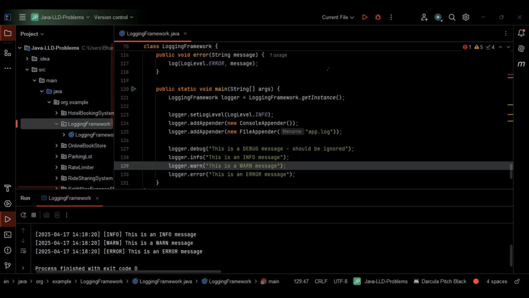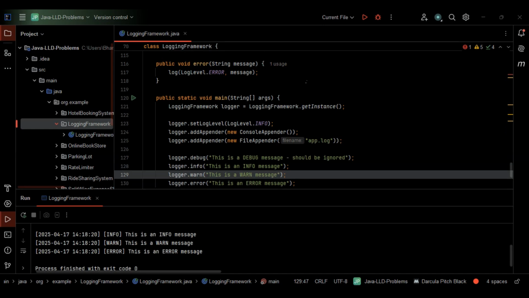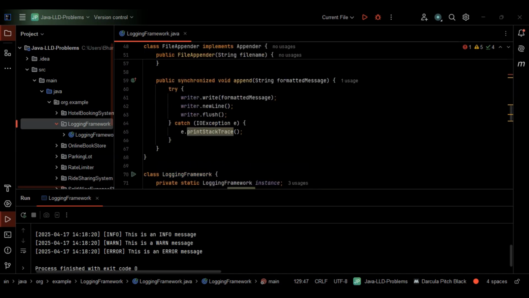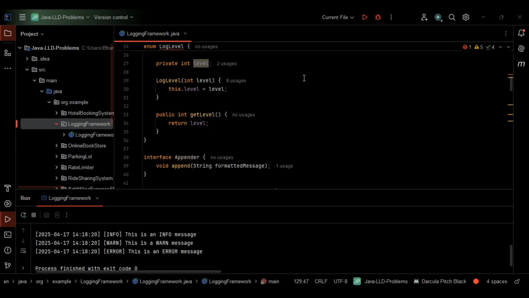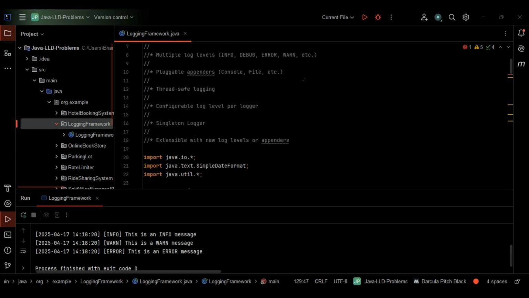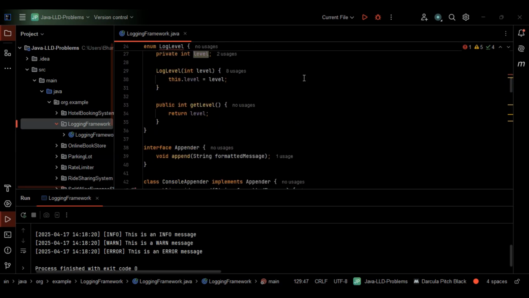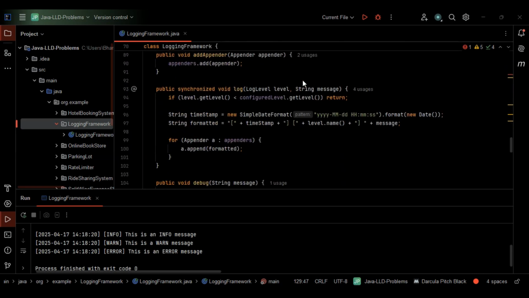So based on the UML diagram and the different design patterns, we wrote code exactly based on those two things. Accordingly, with the UML diagram and the design patterns, you can clearly see we got the desired output as well. This works absolutely correctly in this case. And we have discussed complexities as well as the future scope. Now we have successfully solved the logging framework design problem, right?